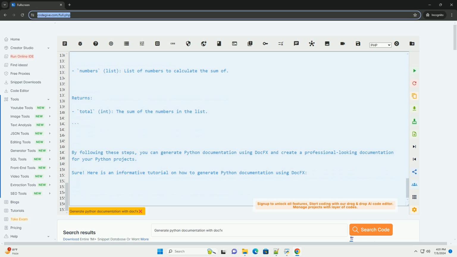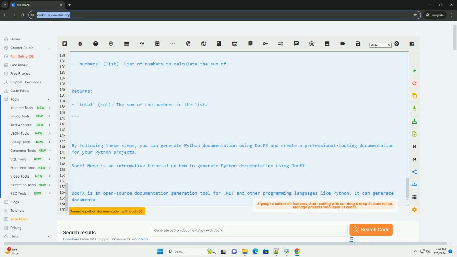Python: from my_python_library import utils. # Create a list. my_list = [1, 2, 3, 4, 5]. # Calculate the sum of the list. total = utils.calculate_sum(my_list). print(total). By following these steps, you can generate Python documentation using docfx and create professional-looking documentation